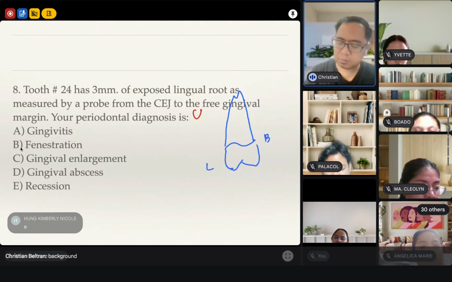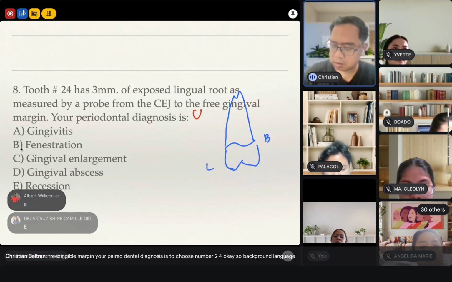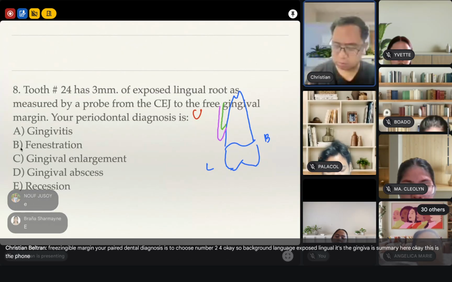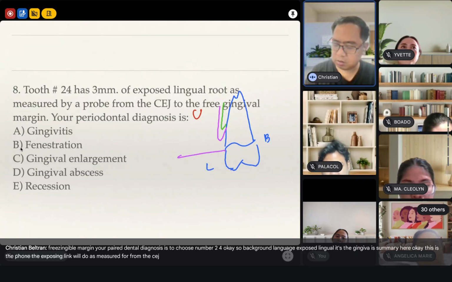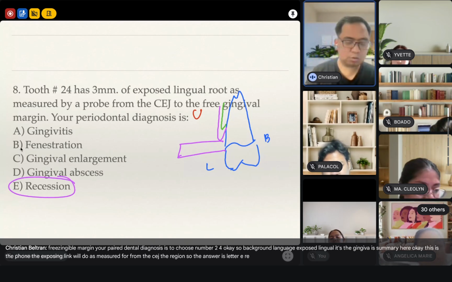Sabi niya, has exposed lingual root. So the gingiva is somewhere here. Okay. This is the bone. The exposed lingual root as measured from the CEJ to the free gingiva. So the answer is, tama, letter E, recession.